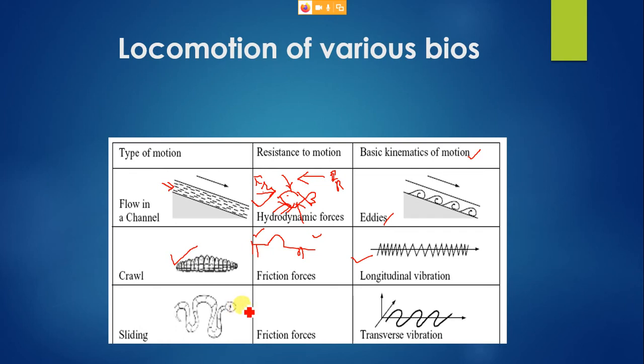Can you tell what is this thing? It's a snake, right? What is the locomotion of a snake? What do you call that? They slide, they crawl. So here it is more or less like the worm, but it has a transverse vibration. It moves its body in a three-dimensional space exactly in a transverse fashion, and hence the transverse vibrations here.